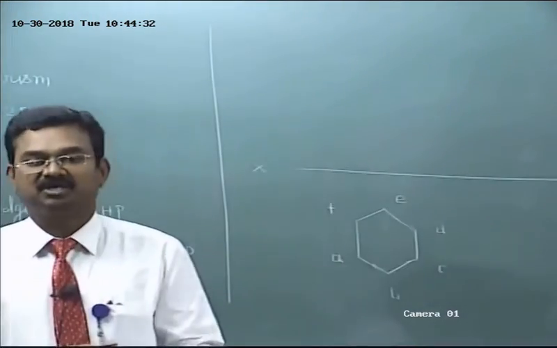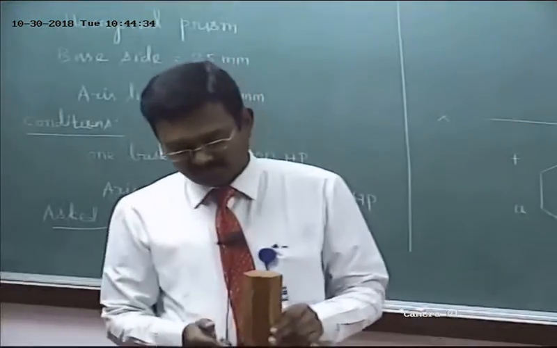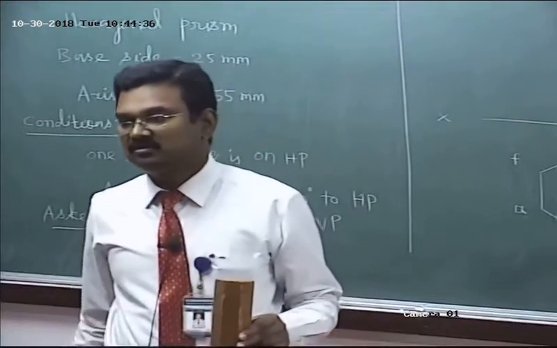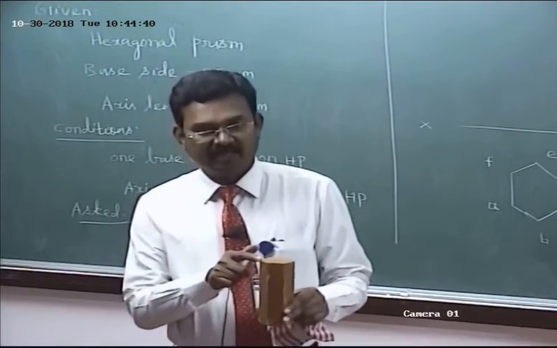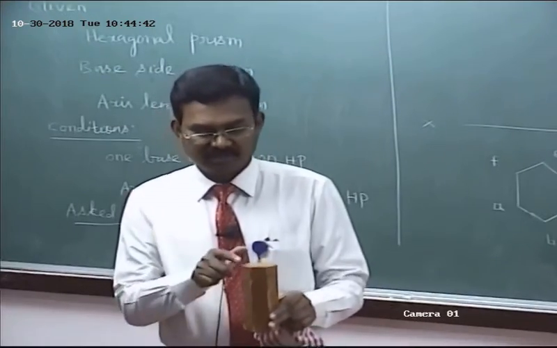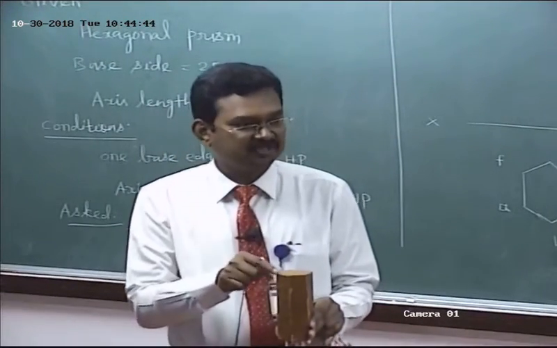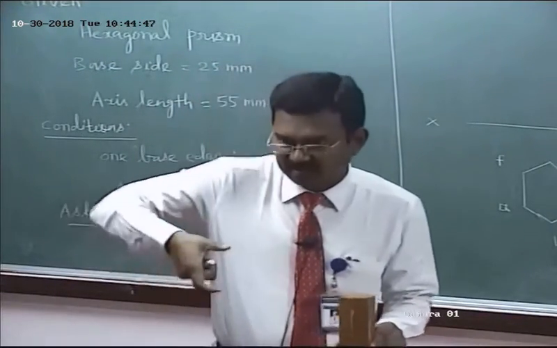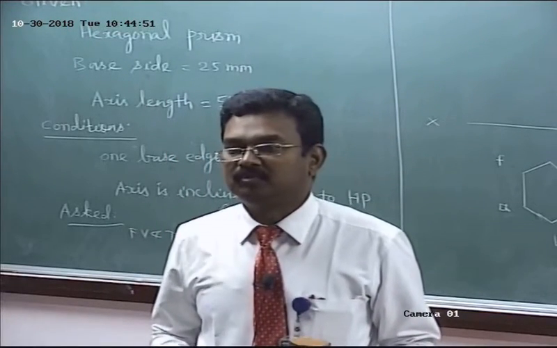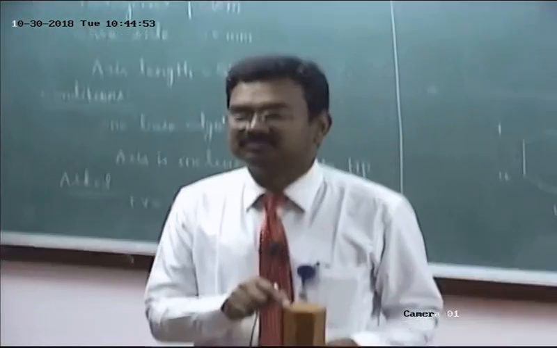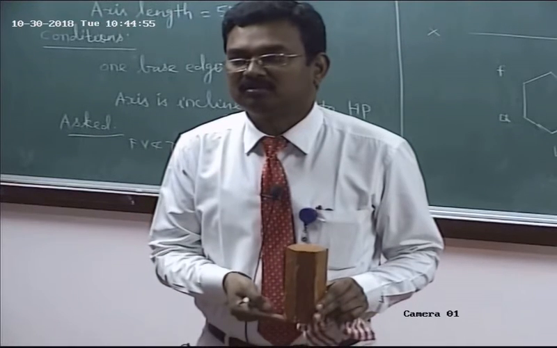All the top base corners are visible in the top view. What about the bottom base corners? All are invisible. So where I have to mark 1? A, 1. See, in the top view, A1 is a longer edge. Consider it's a straight line. In the top view, A is visible. What about 1?